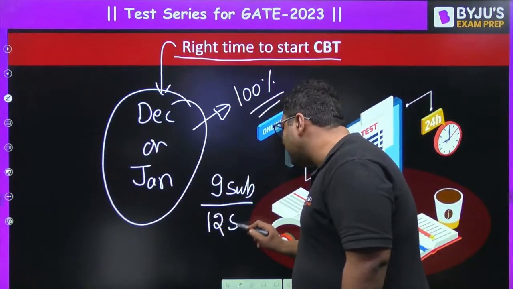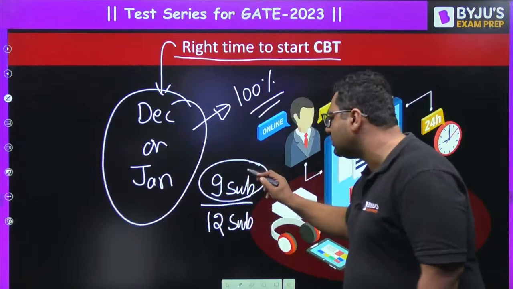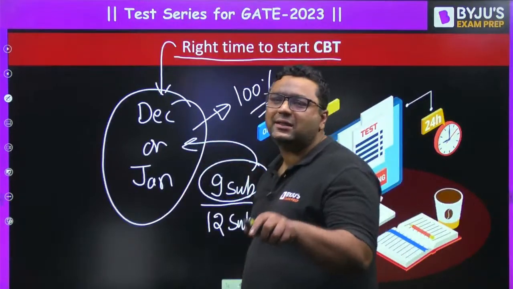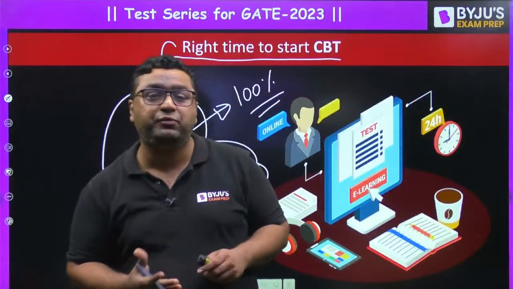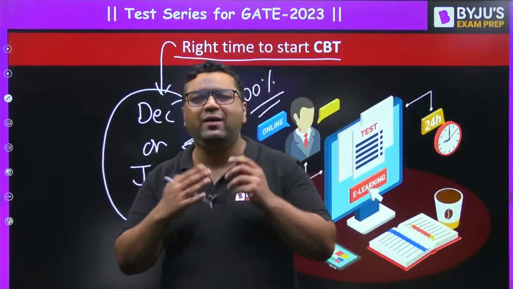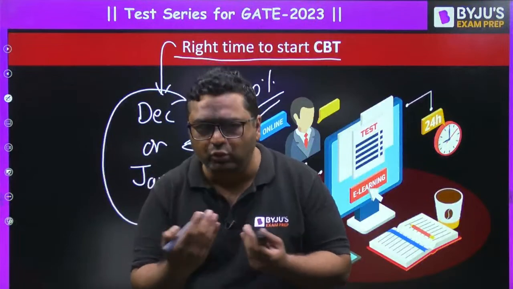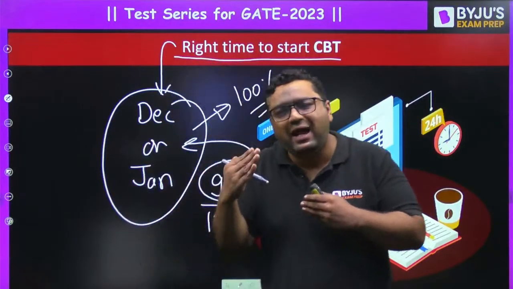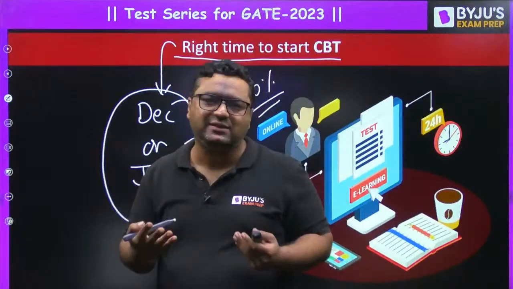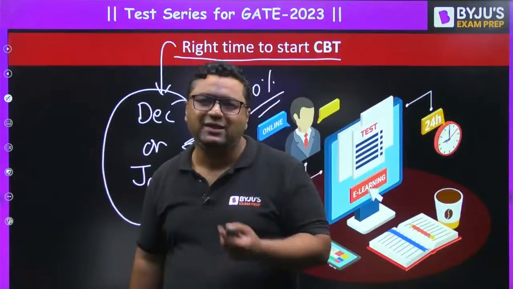So whenever these 9 subjects are over, you shall go for CBT, because CBT is the exam just before GATE. I suggest that when you give CBT, go with the 100% preparation you are going to have for the GATE examination, and between CBT and the actual GATE paper, you shall just revise things. Do not go for a new subject in between.